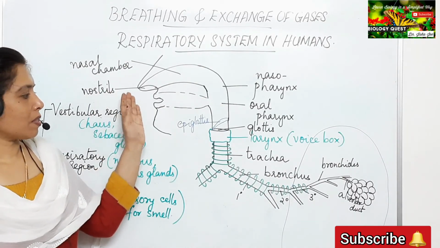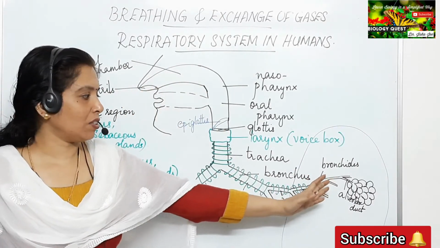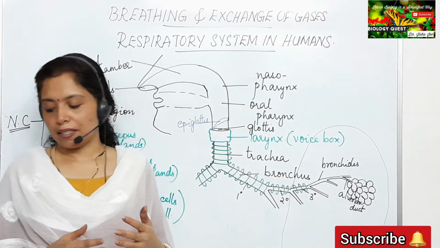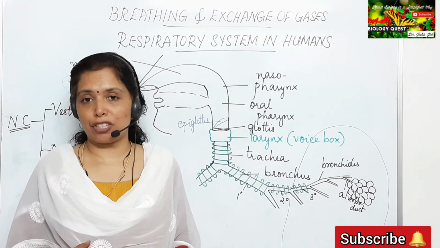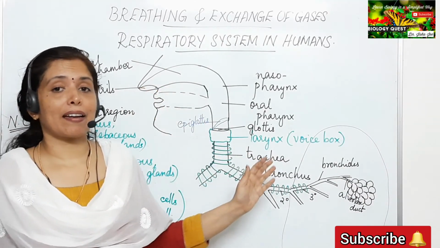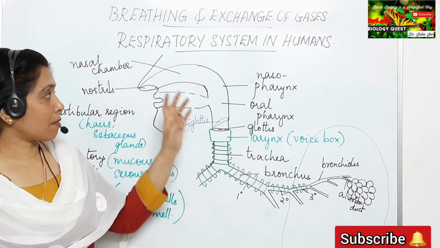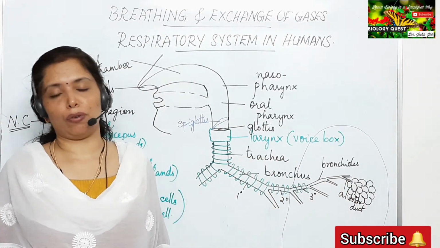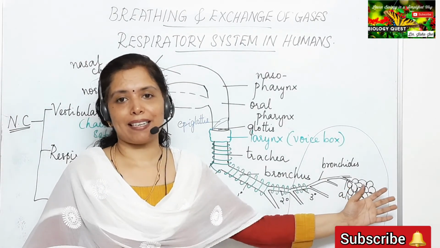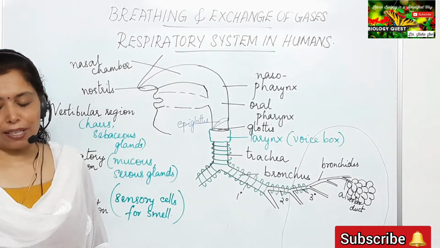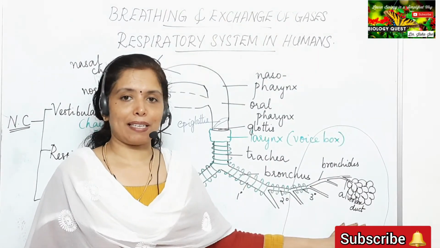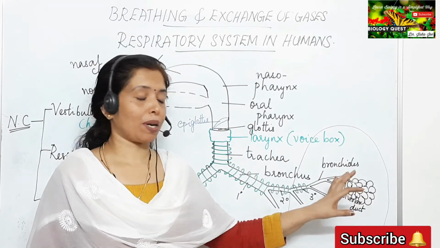So from the nostrils to the bronchioles, these regions are called the conducting parts because they are concerned with the transportation of air, purification of air, humidification of air, and it is through these parts the air enters into the body. So these parts from the nostrils to the terminal bronchioles are called the conducting parts, and the alveoli are called the exchanging parts or the respiratory parts, because actual diffusion or actual gaseous exchange takes place at the alveolar level or in the alveoli.